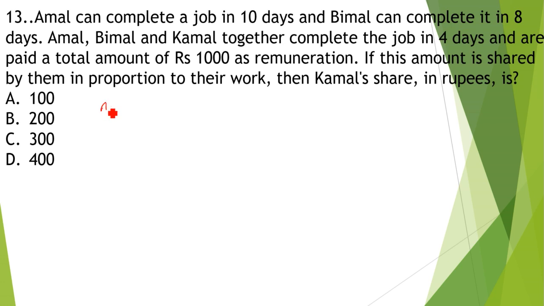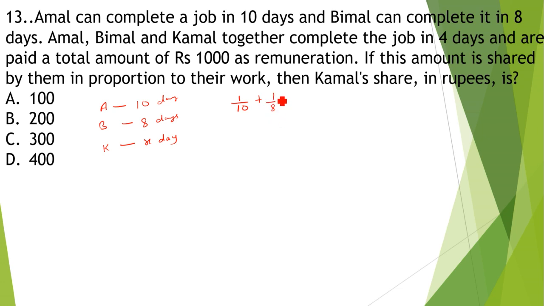See, Amal can complete the work in 10 days, it is given. Bimal can complete the same work in 8 days, and Kamal's time is not given, so we will take it as X days. In X days he can complete that work. So in one day, how much work will Amal do? It will be 1 by 10. And in one day, how much work will Bimal do? It will be 1 by 8.